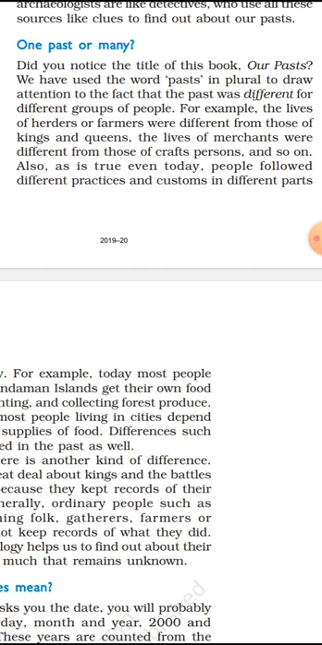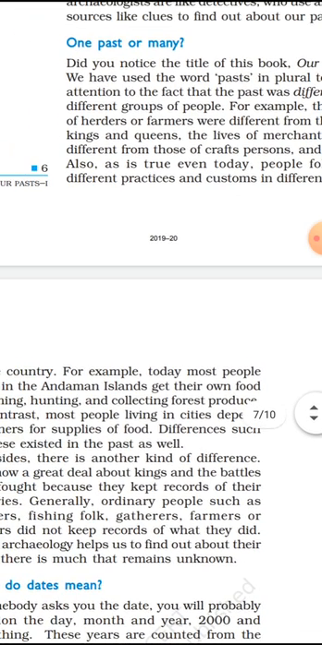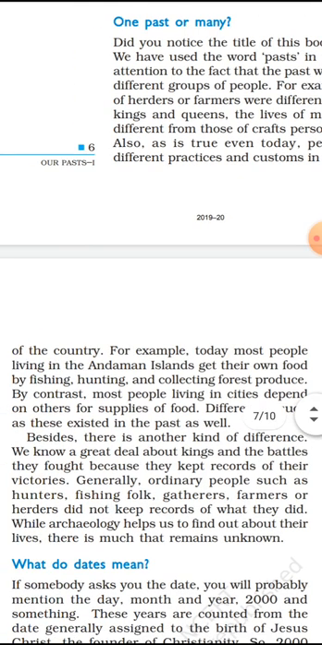Even today we have seen the different practices and customs in different parts of the country. People follow different types of practices, customs, and religions in our country. For example, today most people living in the Andaman Islands get their own food by fishing and hunting. So those who are living in the Andaman Islands collect their food by hunting, by fishing, and by collecting forest produce. In such a way, they collect their food.